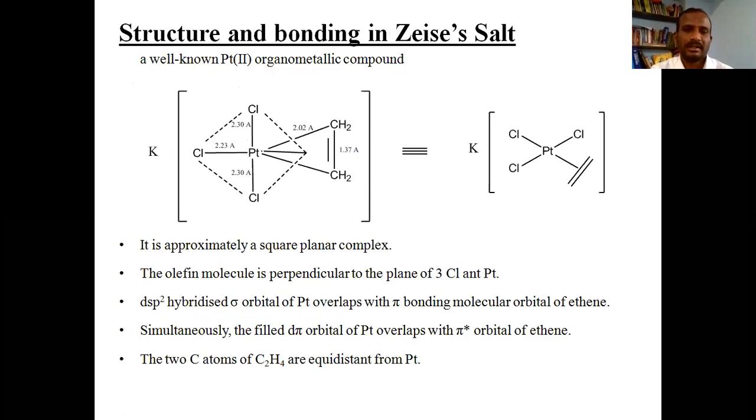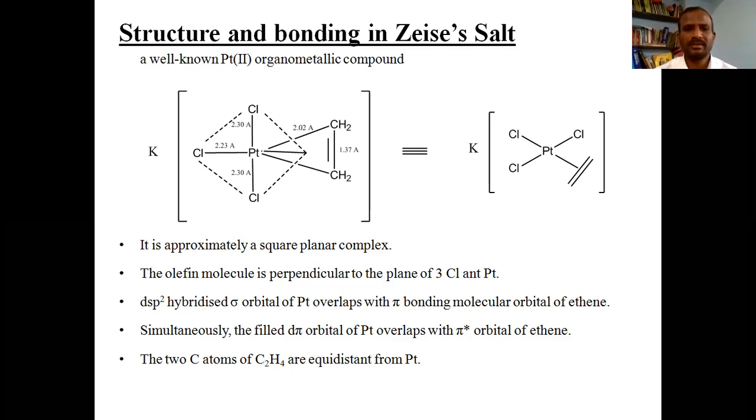Well, now let us see structure and bonding in Zeise's salt. This Zeise's salt is the very first discovered organometallic compound. It is a very well-known platinum(II) organometallic compound, and this Zeise's salt is an example of metal olefins.